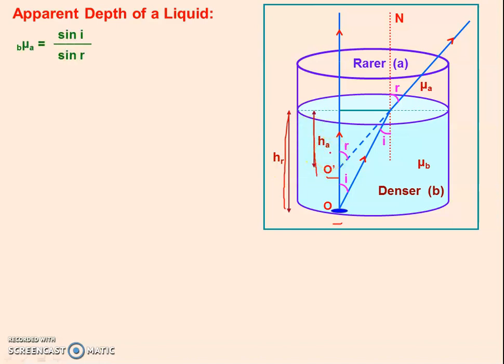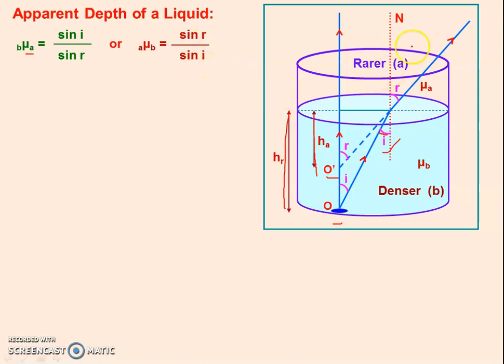So we can write mu of A with respect to B is equal to sin I by sin R. This angle is I, this angle is R. So the angle of incidence is I, the angle of refraction is R. Since it is going from denser to rarer medium, the refractive index of the rarer medium with respect to the denser medium is equal to sin I by sin R, since this angle is the angle of incidence, right? Or we can write mu of B with respect to A is equal to sin R divided by sin I.